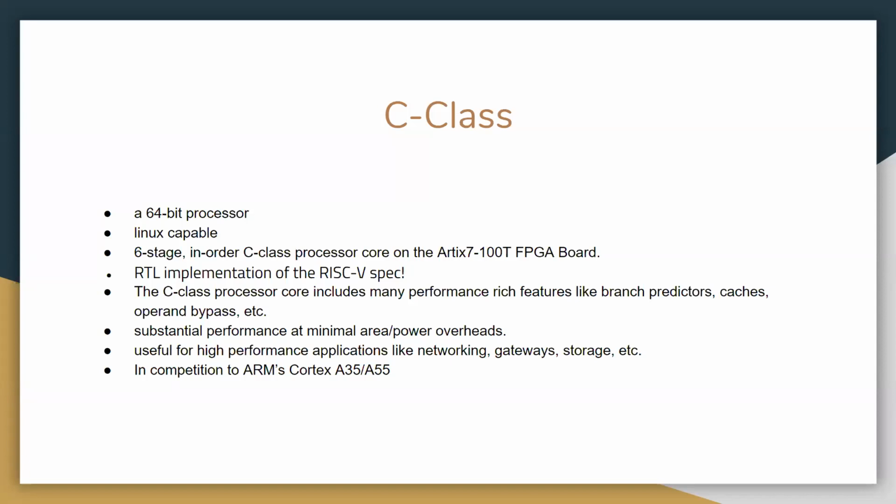Basically, we can use it for various applications like networking, gateways, storage, etc. Can we go to the next slide?